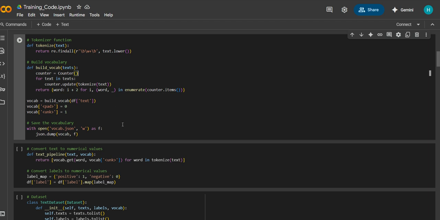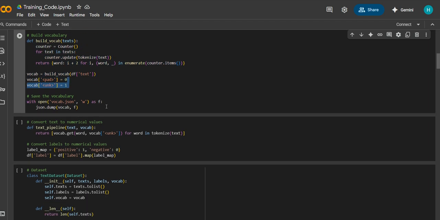This dictionary starts from index 2 for the first word, because pad and unk are the special tokens. Mainly this helps in converting the words into unique numbers, which is important for text pre-processing in machine learning models. Finally, the vocabulary is saved in a file called vocabulary.json.